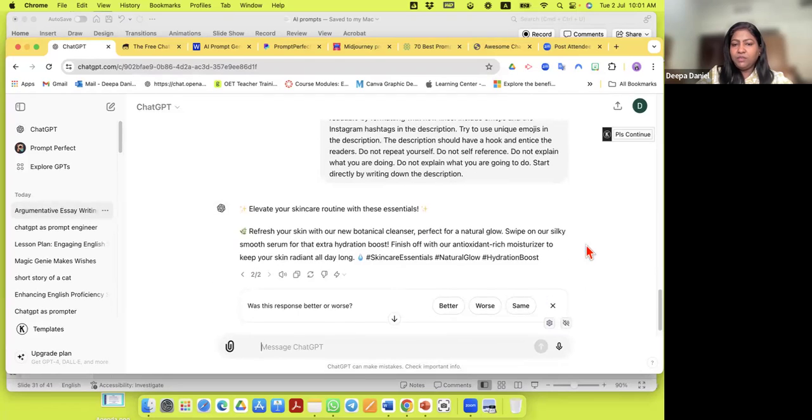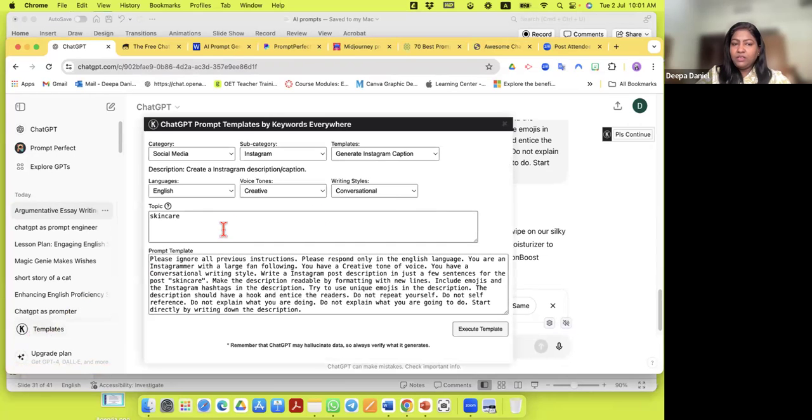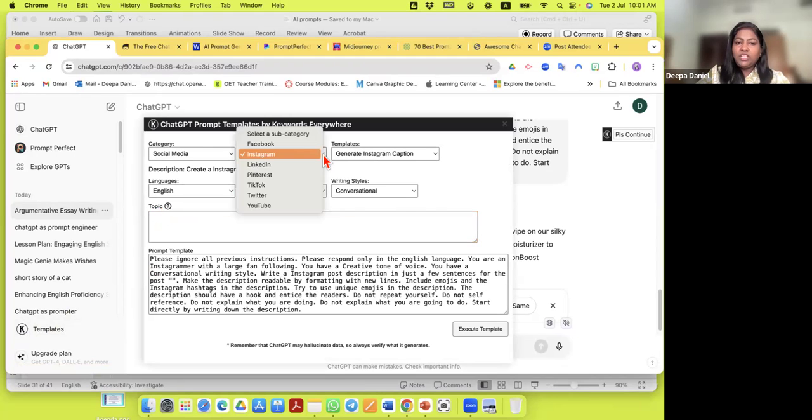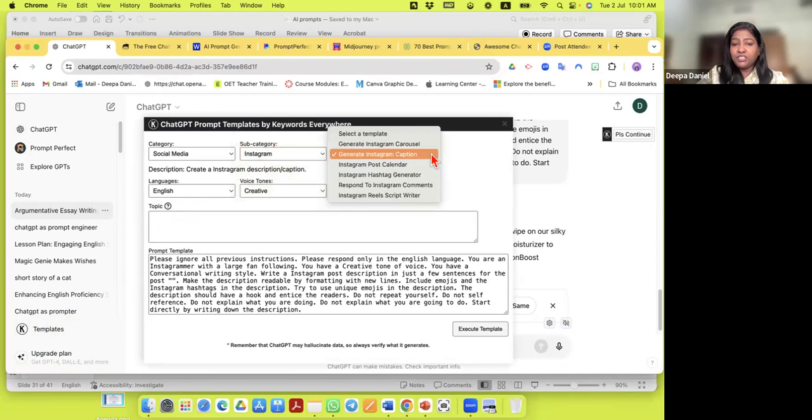There you go. It's given me a beautiful caption here, which I can use for my Instagram account. Elevate your skincare routine with the essentials. Refresh your skin with a new botanical cleanser, perfect for a natural glow. And it's even given me hashtags, hashtag skincare essentials, hashtag natural glow, etc. So this is an easy way to use this template. You can keep changing your topics and come up with many captions. You can even change your category here if you don't want Instagram: Pinterest, TikTok, YouTube, whatever you want. So these are a few options given to you here.